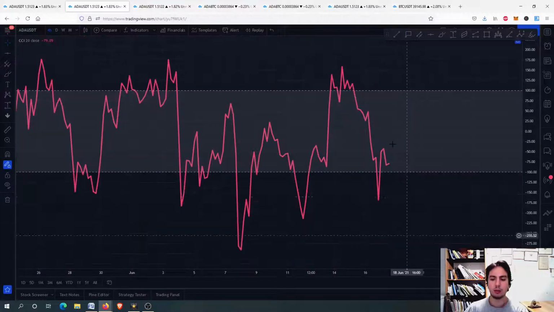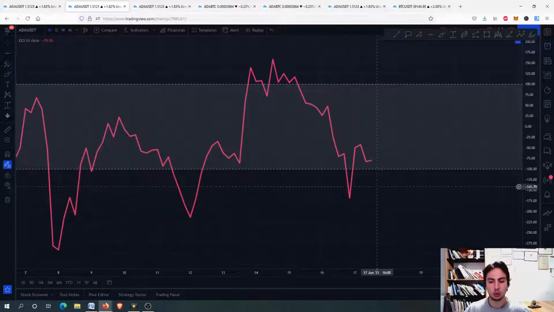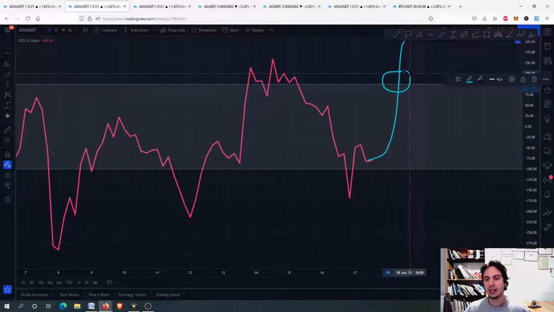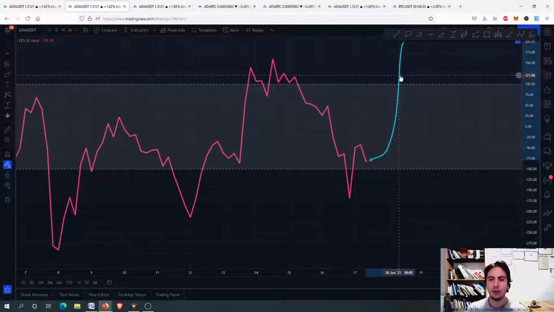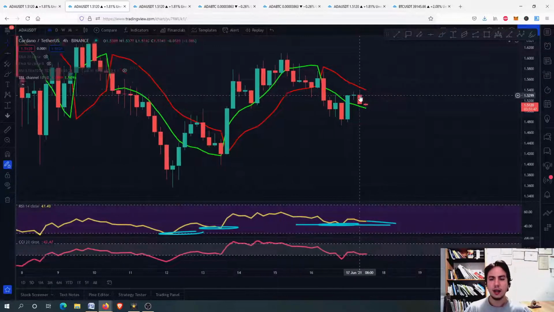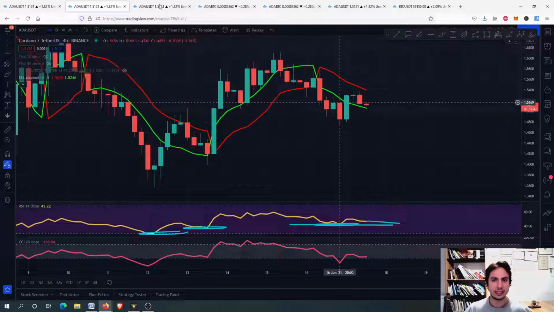Same here for the commodity channel index guys. You can see we are not in an oversold situation. We were here in an oversold situation. Right now we want to just go upwards all the way to grow even more and go above the 100 line right here, above the gray area right here. So you can see the SSL channel, the red line is above the green line. So we don't have any buying opportunity according to this indicator, right?